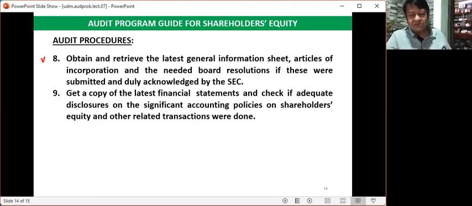As an auditor, it is your duty to verify this submission of documents to this government regulatory body. And then, as part of your audit procedure, you get a copy of the latest financial statements and check if adequate disclosures on significant accounting policies on shareholders' equity and other related transactions were done.